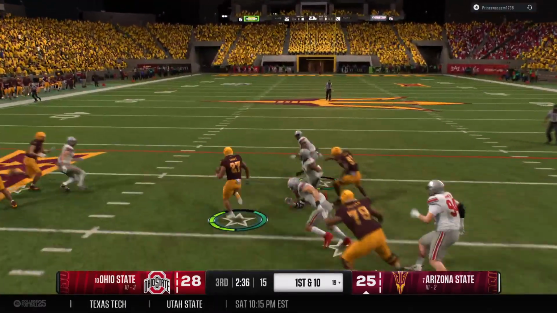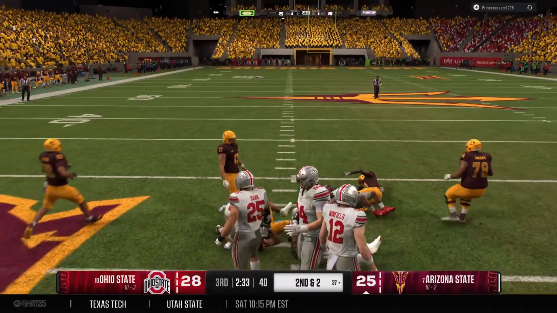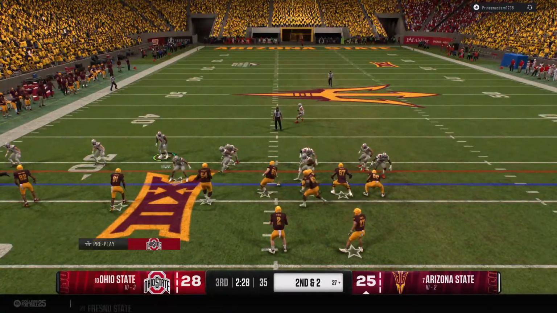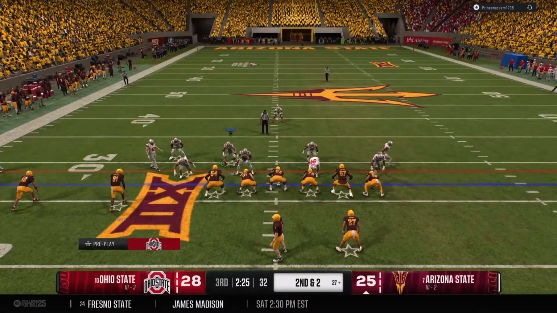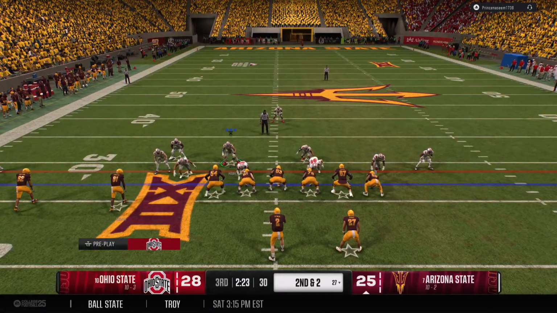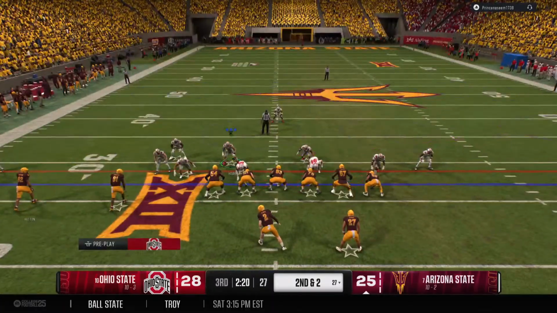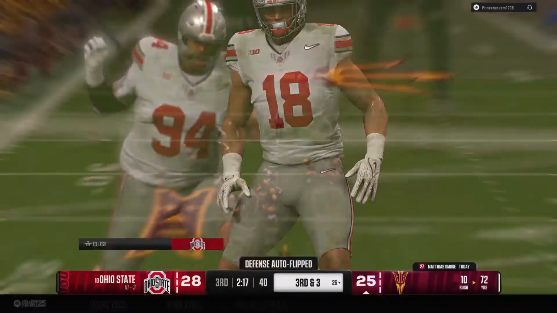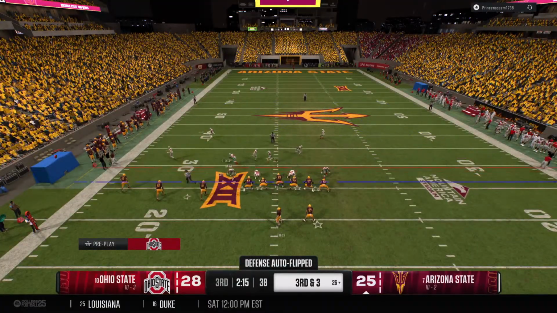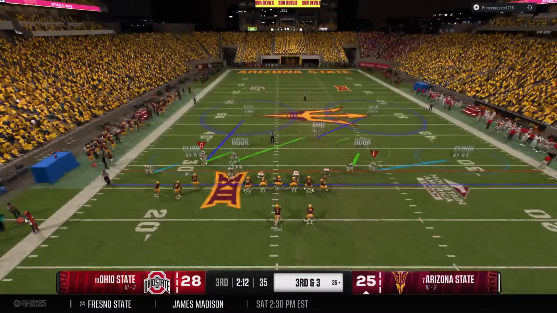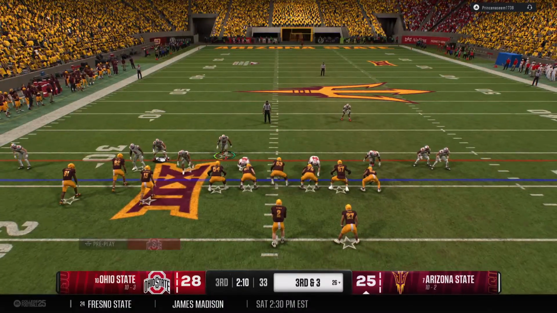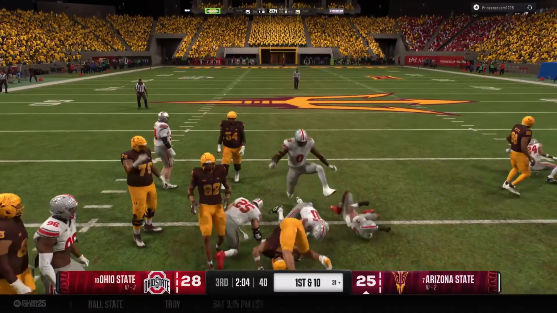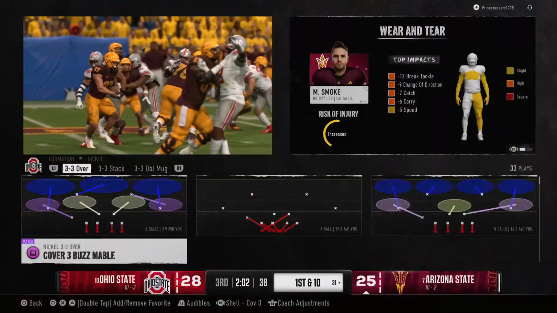From the shotgun now, here's a handoff inside. They'll tackle him at the 27. Offense cranking up the tempo now. No huddle. Same tailback, another carry. My gosh, this offensive line's got to do a better job of blocking. The defense was zeroed in on the ball carrier and absolutely nowhere to go for the offense. Running play called on 3rd and short. Moves the ball out across the 30. That's good for a 1st down.